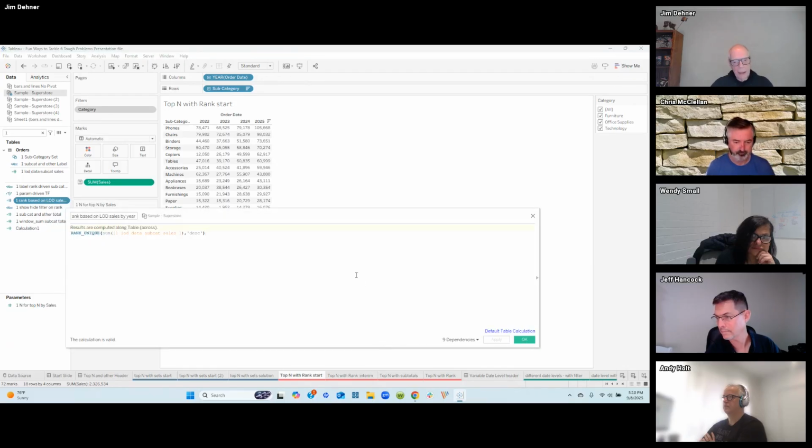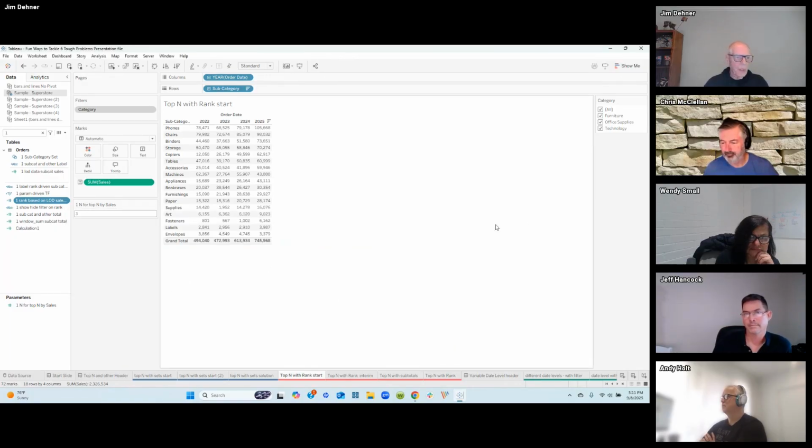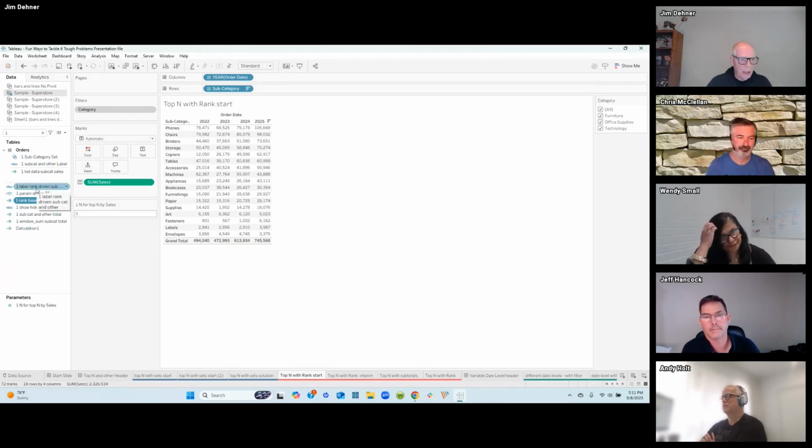Okay, now rank is a table calculation, and we want to calculate the rank by year in this LOD. So we're going to look at each of those years independently, and we're going to rank them descending. And I want to go one step further, and I'm going to create a label just like I did before.